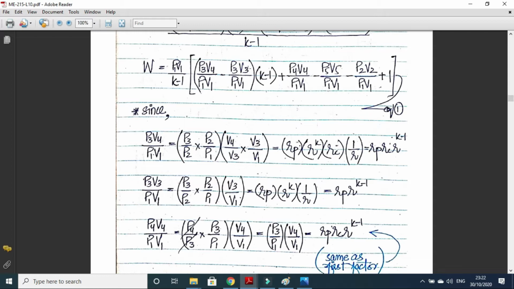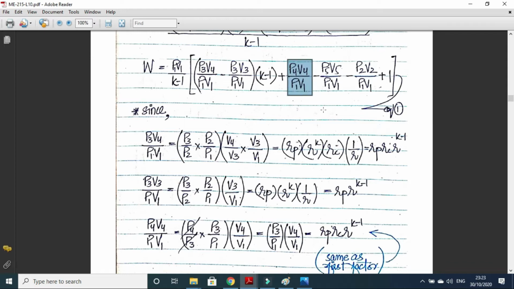The next term is P3 V3 upon P1 V1. This can be written as P3 upon P2 multiplied by P2 upon P1, multiplied and divided by P2, times V3 upon V1. So P3 upon P2 is rp, P2 upon P1 is r to the power k, V3 is V2, and V2 upon V1 is the inverse of the compression ratio. This can be simplified as rp r to the power k minus 1.